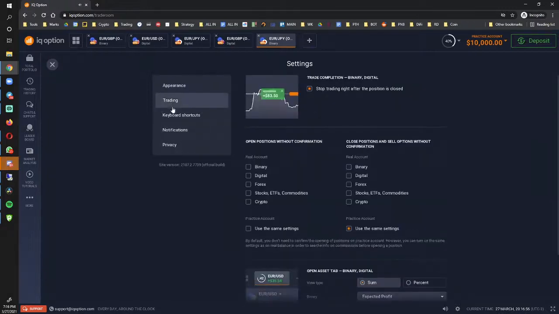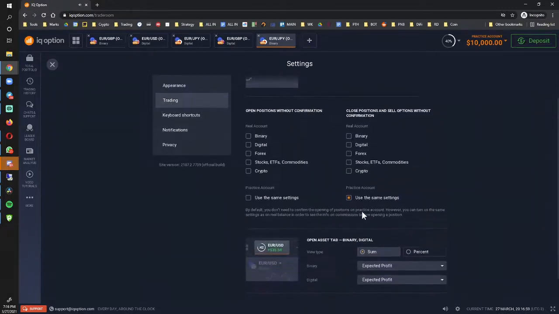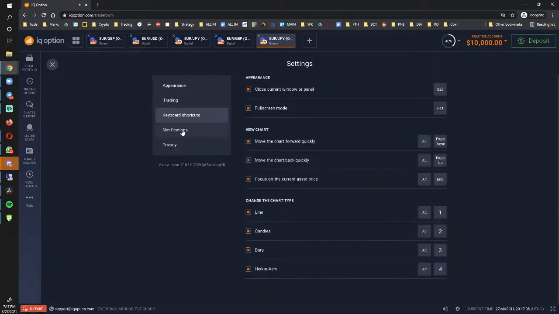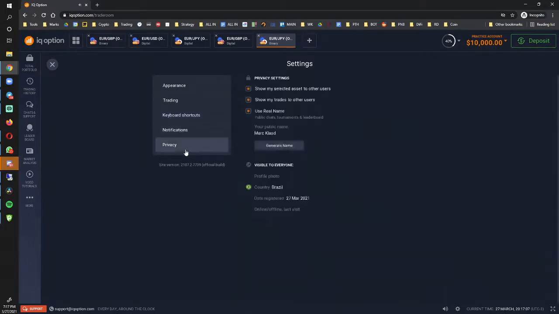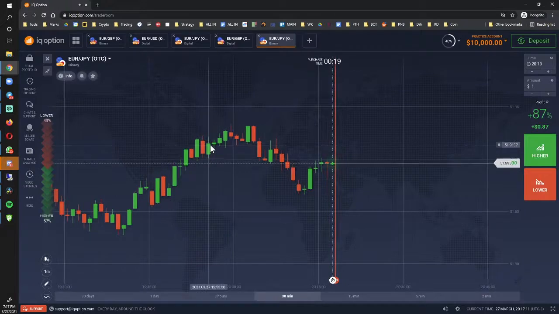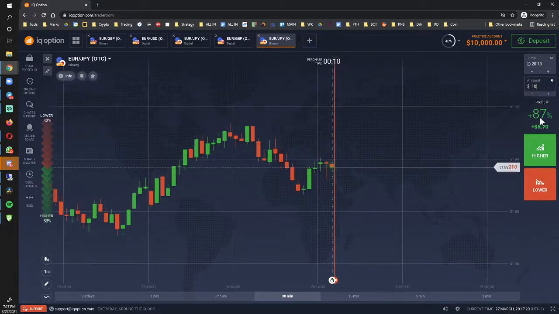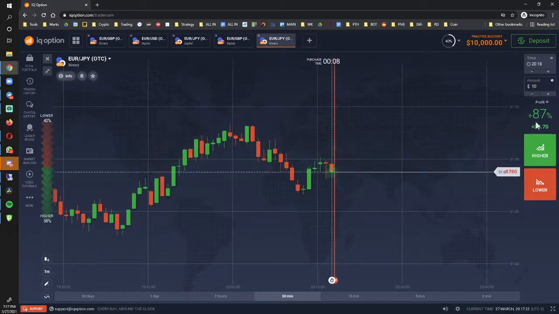So shortcuts, trading. What else we've got here? Some percentage. If you want to switch this percentage, I wouldn't do it. Keyboard shortcut, notifications, privacy, all that is fine. So click that and it's okay. So here basically is the amount that you would input. So if you want to put a $10 amount, 87% is the payout. So if you win, you get $8.70.